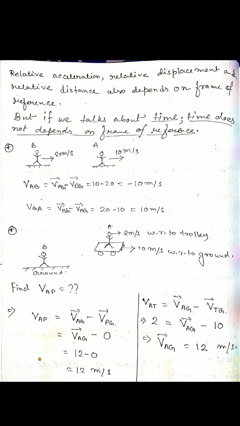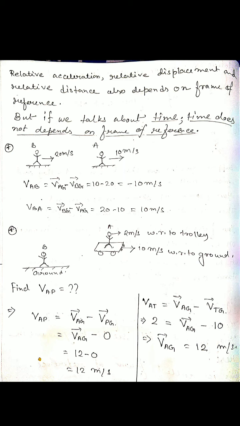So in these two cases, VAB and VBA, we can say that VAB equals minus VBA, because the magnitude is the same, but the direction of the relative velocity in both cases is opposite to each other. That's why we get VAB negative, VBA positive. So here we can say that VBA equals minus VAB.